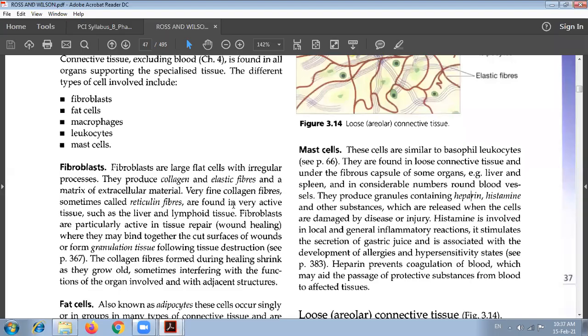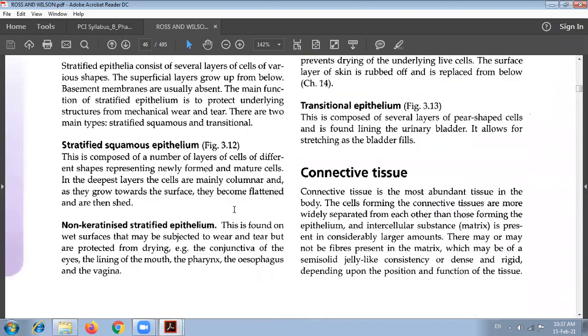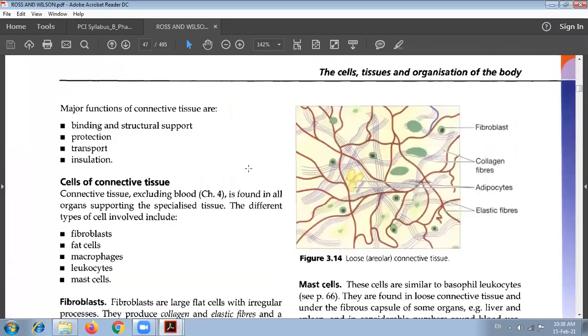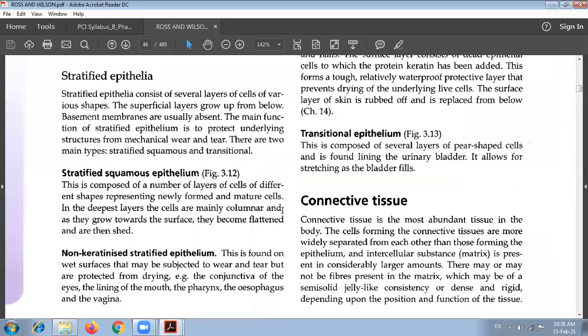So today we will start with our connective tissue. Let us take an overview of this connective tissue. We also saw the four different types of tissues: epithelial tissue, connective tissue, muscle tissue. In that, the second one is the connective tissue. The connective tissue is the most abundant tissue in the body. The cells forming the connective tissue are more widely separated from each other, as we have discussed.